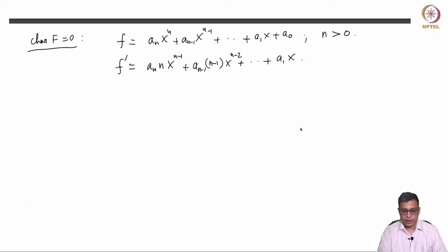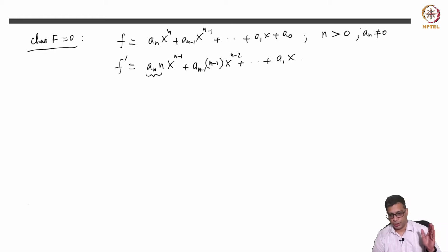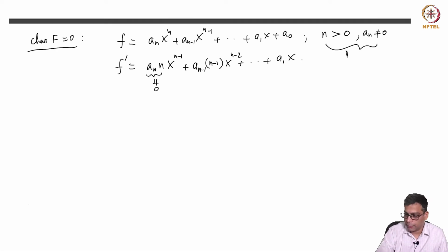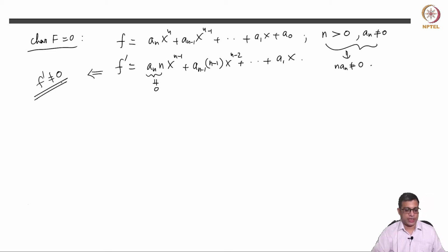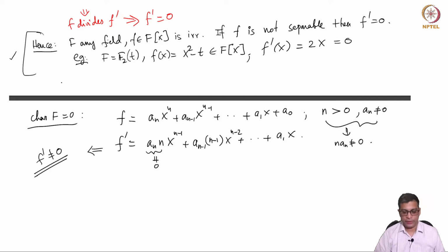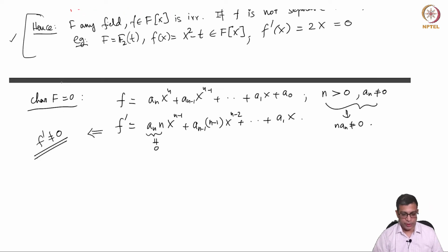Now note that a_n is not 0, because we always write the highest coefficient, so a_n is non-zero. That means n a_n is non-zero and hence f prime is non-zero. So it just cannot happen that f prime is 0 if the characteristic is 0. As long as you have a positive degree polynomial, f prime cannot be 0.